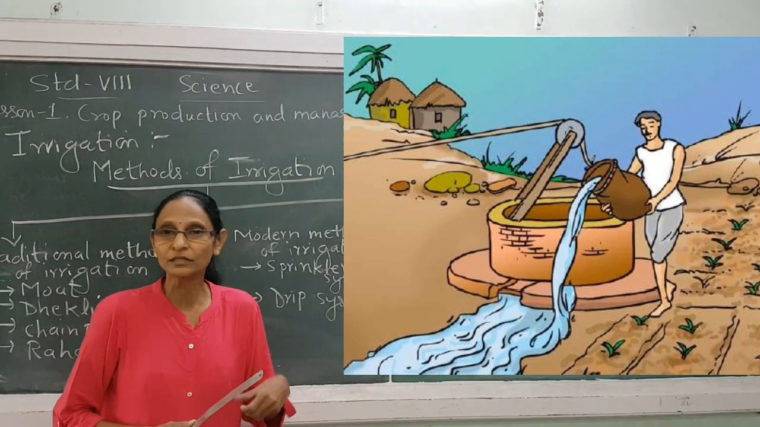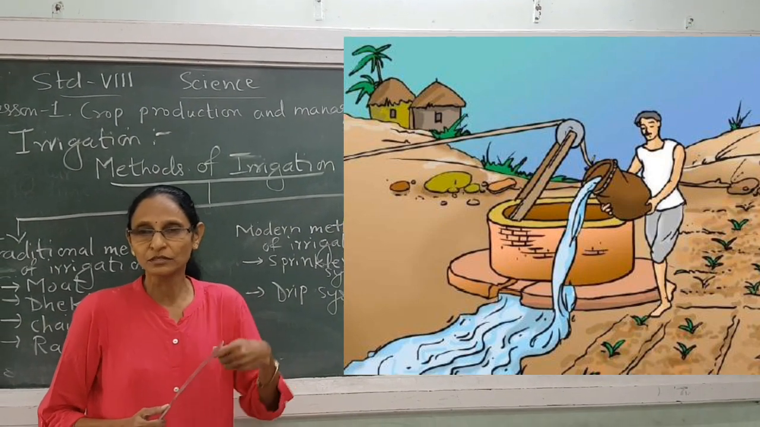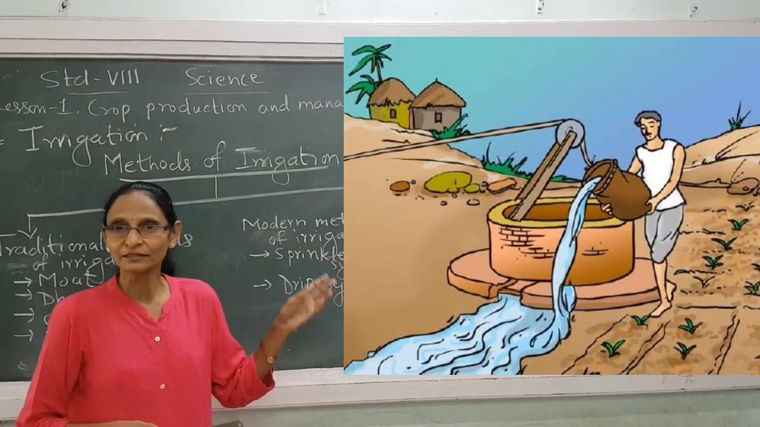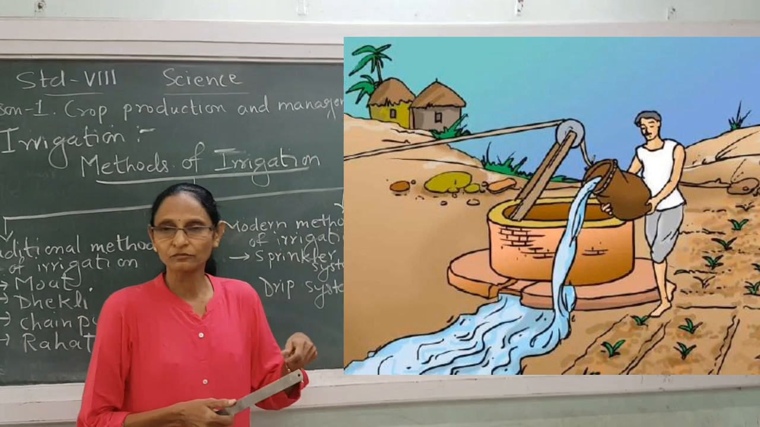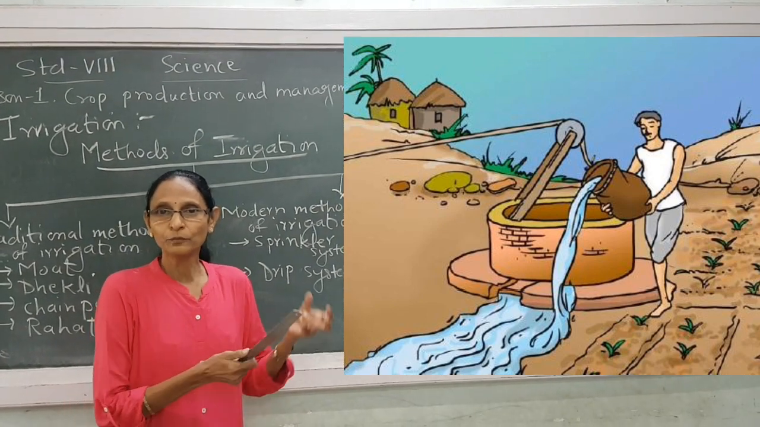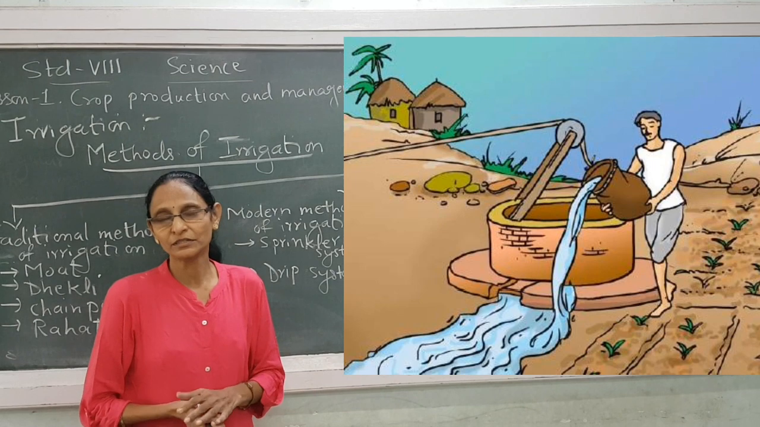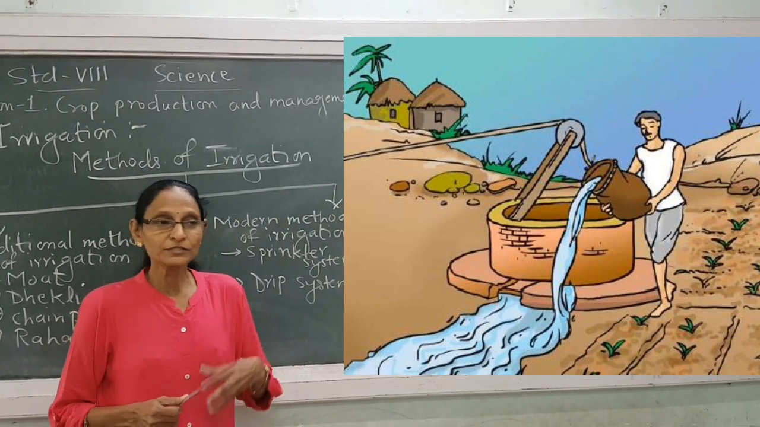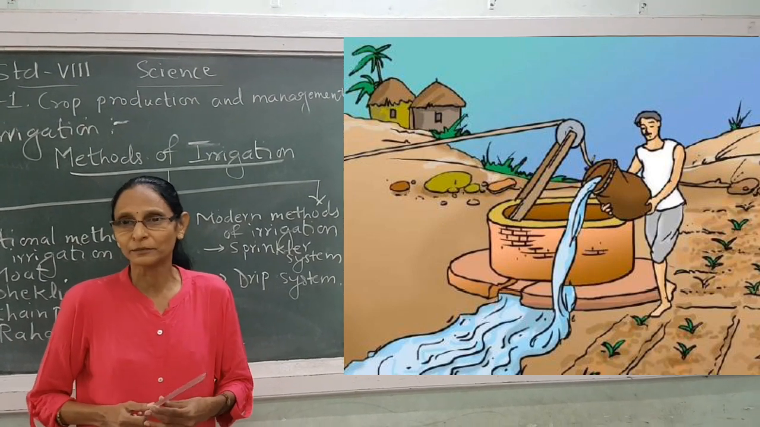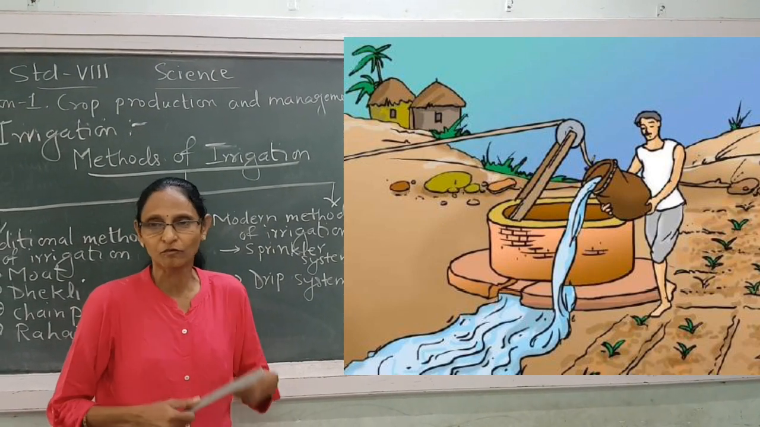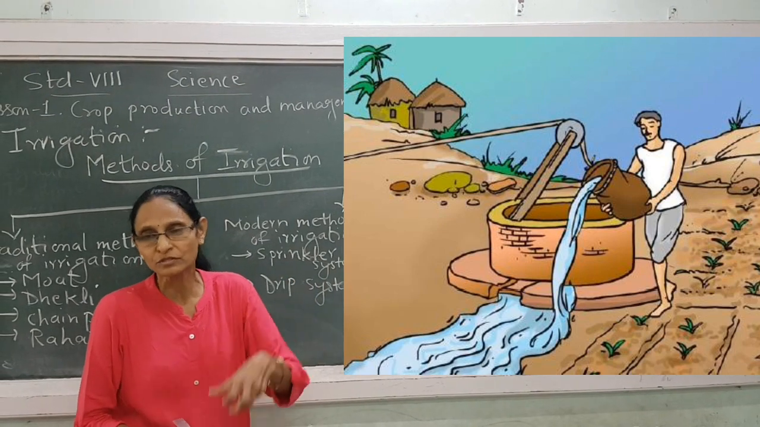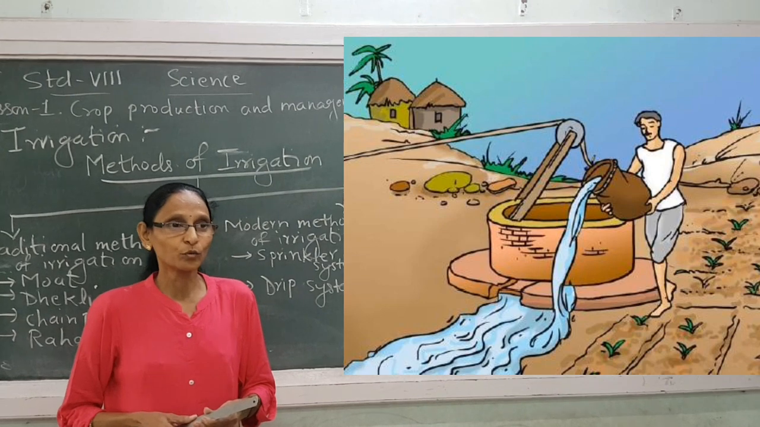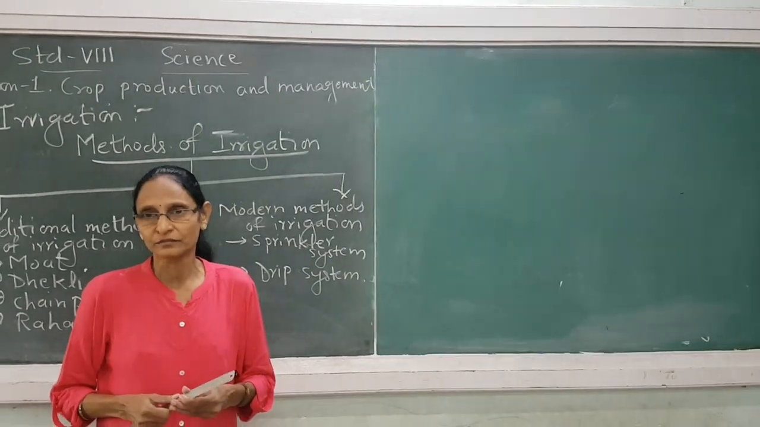A man is pulling water from the well using a rope and a bucket, and he is pouring it in the field. Can you see? This method is known as moat. This method consumes much human labor, because a person has to pull the water from the well and then pour it in the field. So human labor is required and it is time consuming.